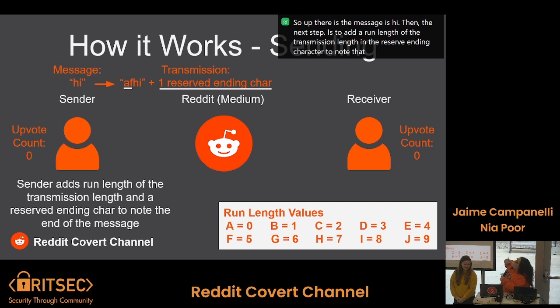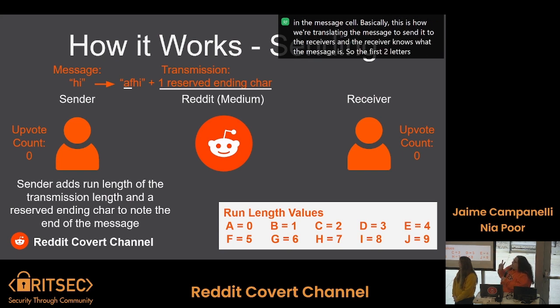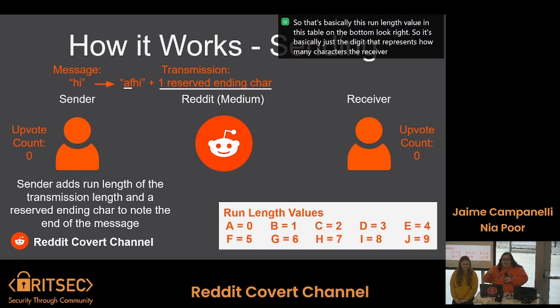This is how we translate the message so the receiver knows what the message is. The first two letters are AF. That's the run length value in the table on the bottom right. It's a digit that represents how many characters the receiver will be receiving. A correlates to 0, and F correlates to 5.